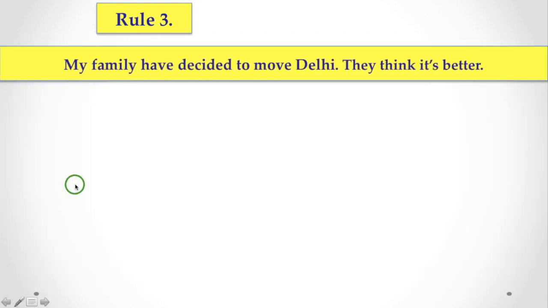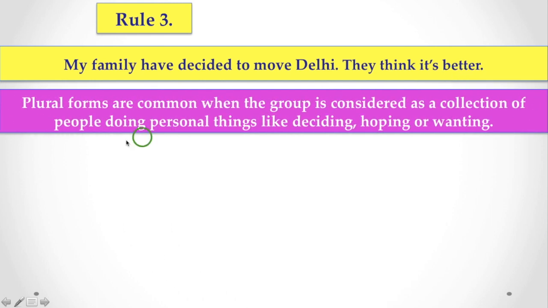Next example, my family have decided to move to Delhi. They think it's better. Here, plural forms are common when the group is considered as a collection of people doing personal things like deciding, hoping, or wanting. So these are the situations when you consider this noun as plural. Here we are talking about the decision of my family, so we are considering the individuals of that family that have decided to move to Delhi.